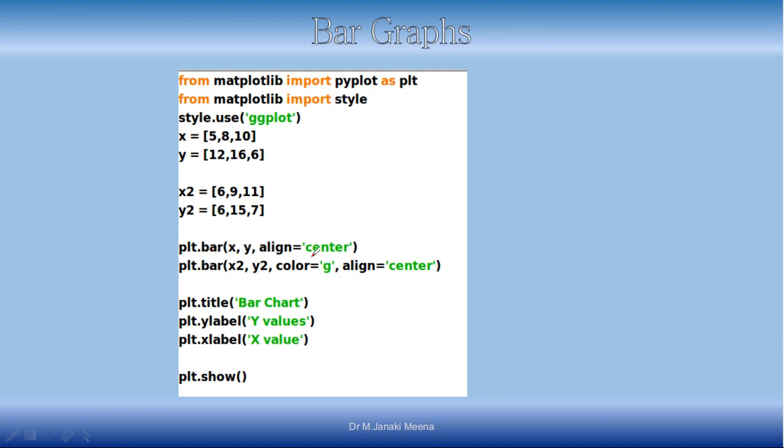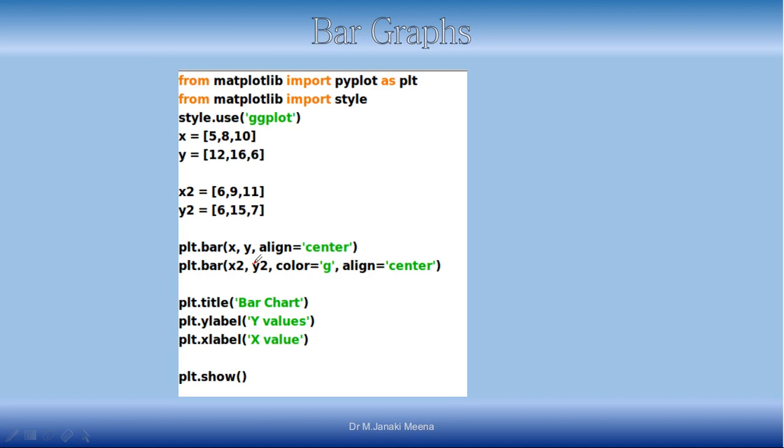When I say align equal to center, then it will be aligned to the center of the canvas. Actually, when you run this code, you will see a new window with the canvas in which the drawing is happening. So, when I say align center, the graph will be aligned to the center of the canvas. First you are plotting the x and y lists, and then you are plotting these two lists. In the second line I have given the color.